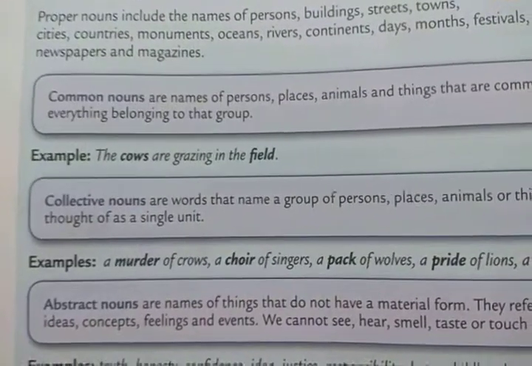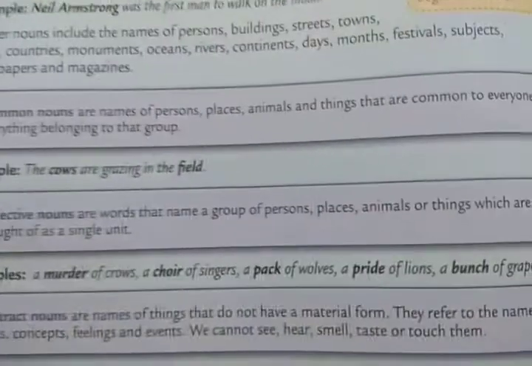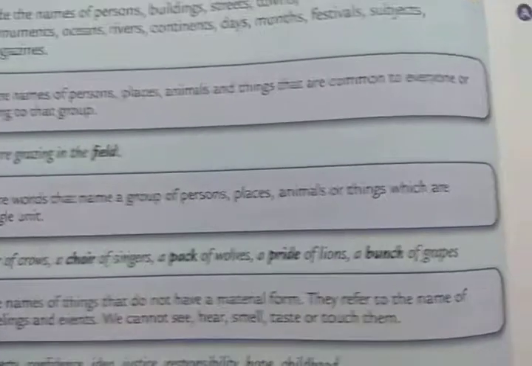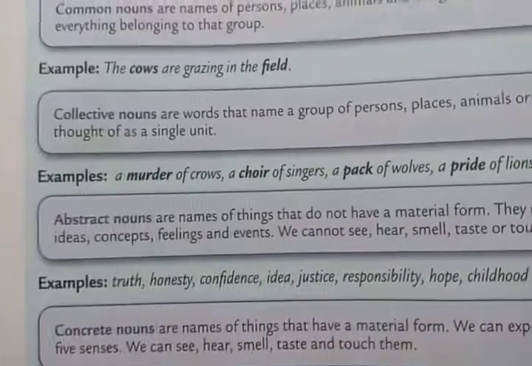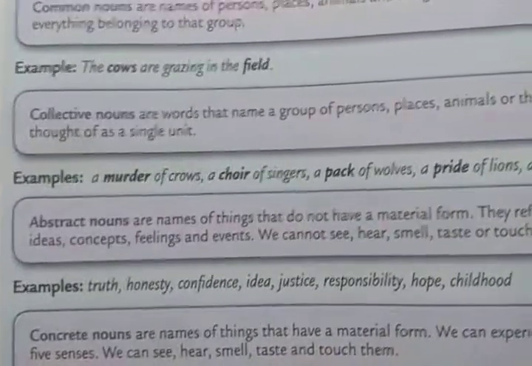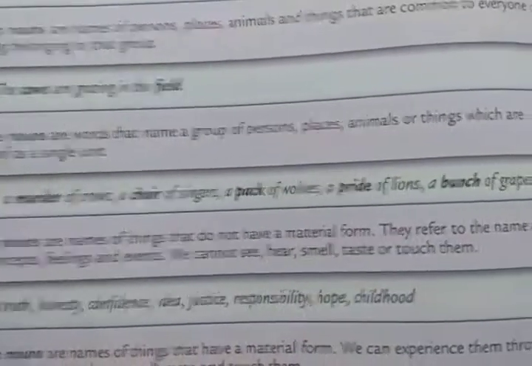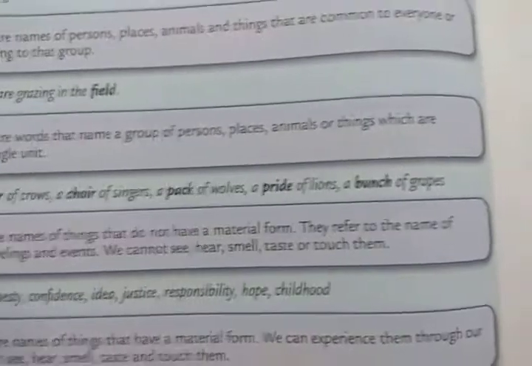Then you have collective nouns. Collective nouns are words that name a group of persons, places, animals, or things which are thought of as a single unit. For example, a murder of crows, a choir of singers, a pack of wolves, a pride of lions, a bunch of grapes.